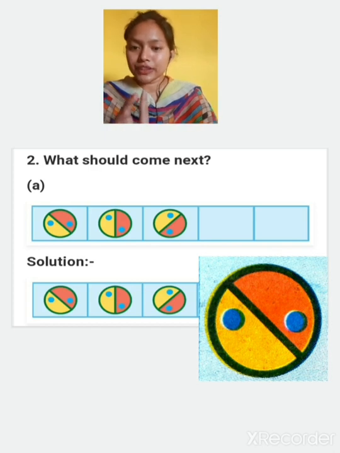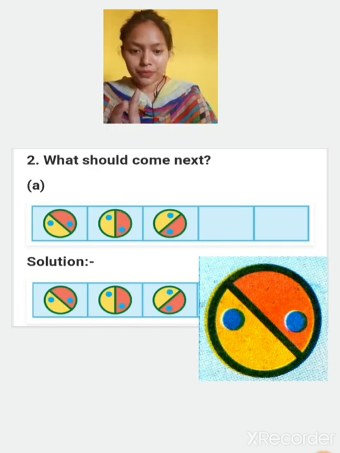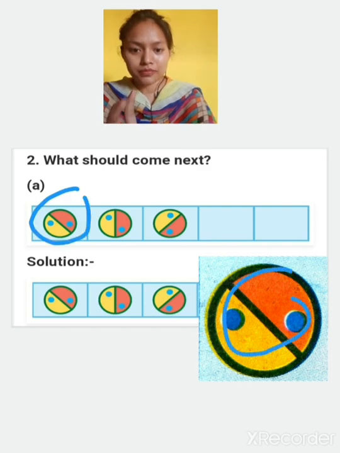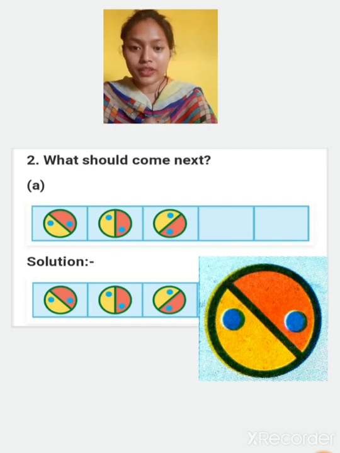See the first figure. As you can see, this figure and this figure are same. Yes or no? So I have done this for you only. I'll rotate this and you will tell what will come next. Now it is like this.